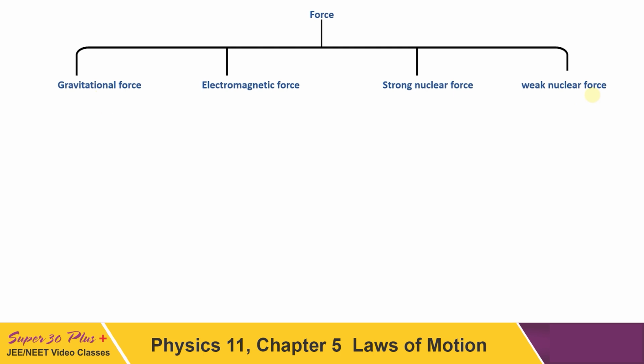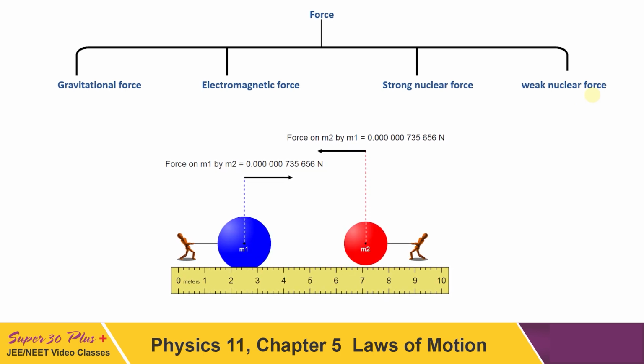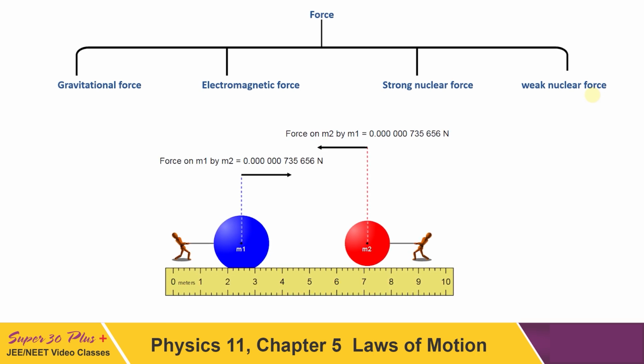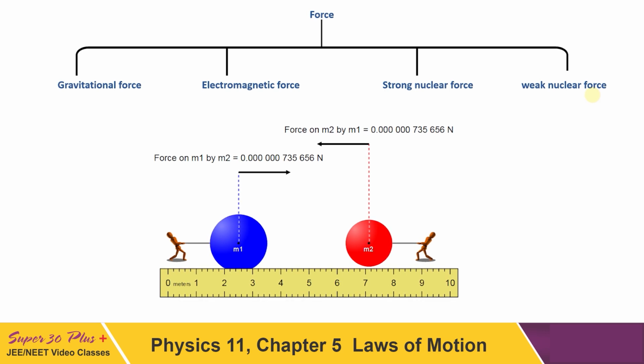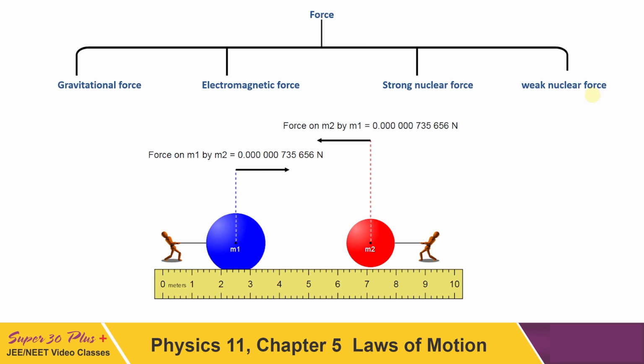Gravitational force, as you must know, is the force between any two bodies having mass. The physical quantity responsible for this force is mass. If an object has mass, it will experience gravitational force or it can exert gravitational force.